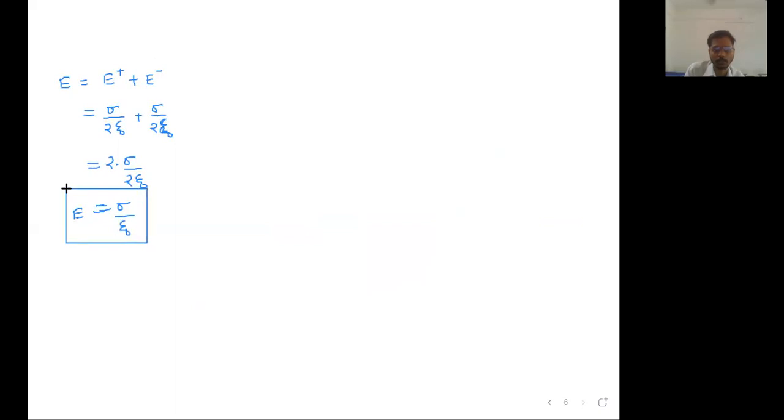So the total electric field between the parallel plates of the capacitor will be equal to E plus and E minus. E plus will be sigma upon 2 epsilon 0 plus sigma upon 2 epsilon 0, which means 2 times sigma upon 2 epsilon 0. The 2 cancels, and the answer comes out to be sigma upon epsilon 0. This is the total electric field between the parallel plates of the capacitor.